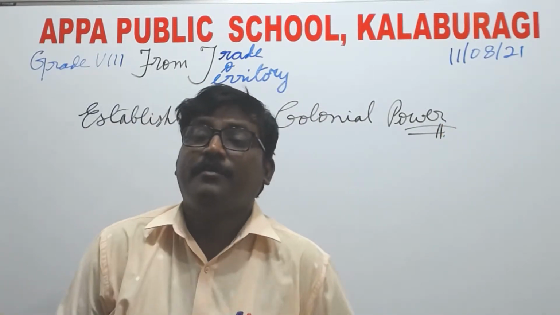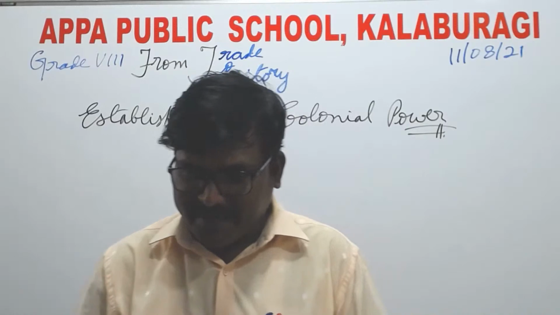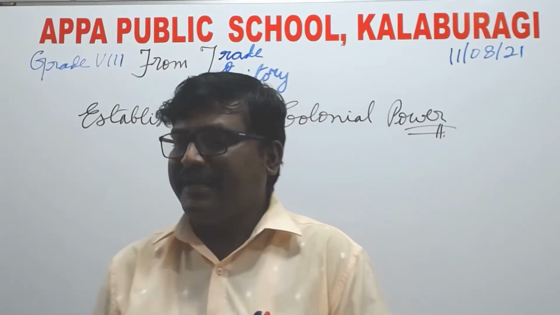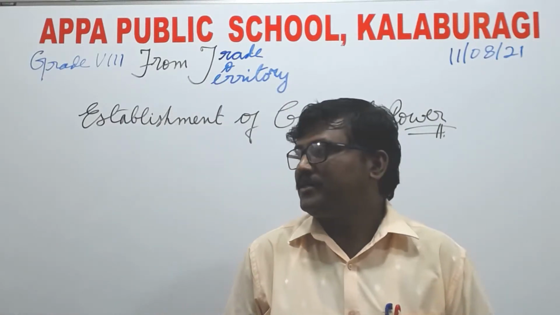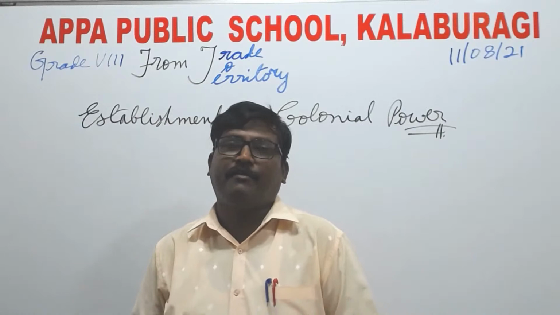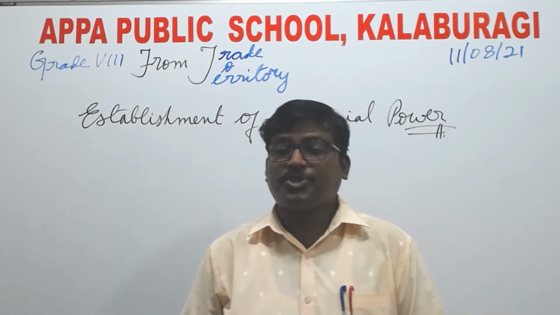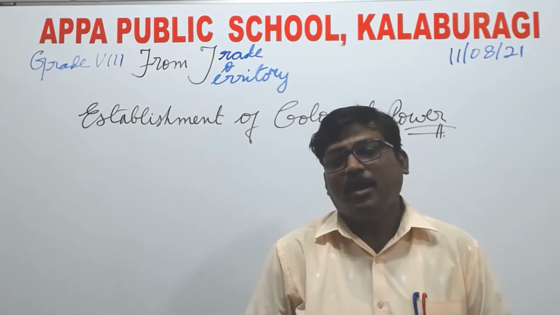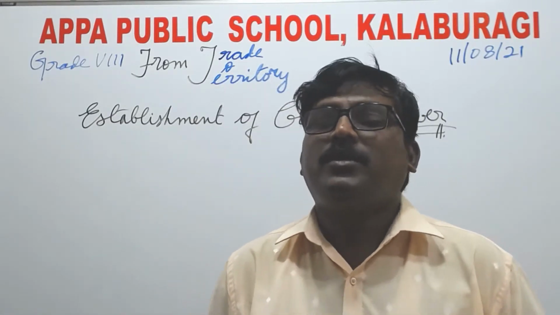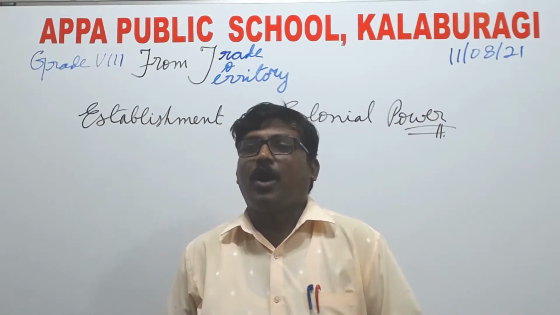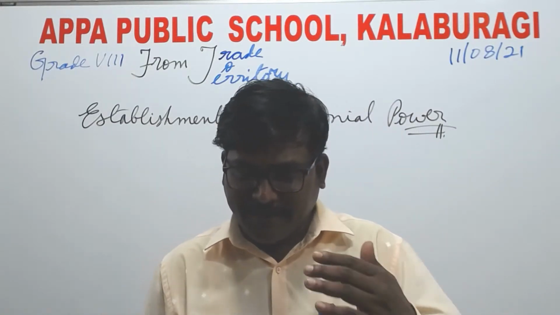So from 1847 to 1857, the Britishers had taken control of vast territory of India, whether in the west, north, east, south, or the center. They had taken control of the majority of India, so they were ruling India. So how was it possible? It was the very first basic step.